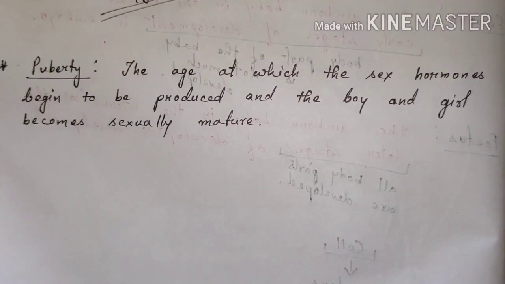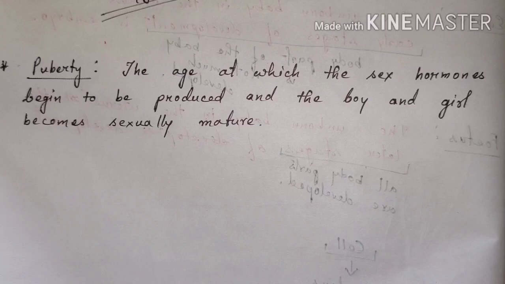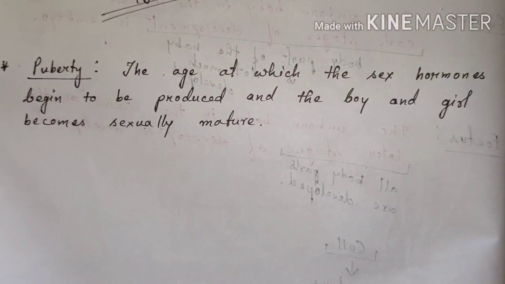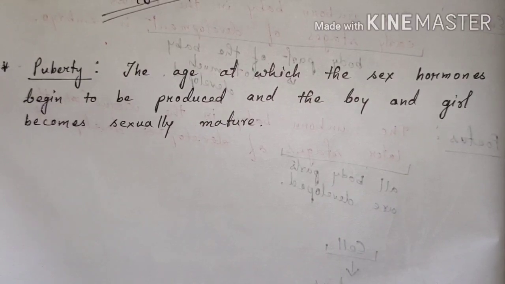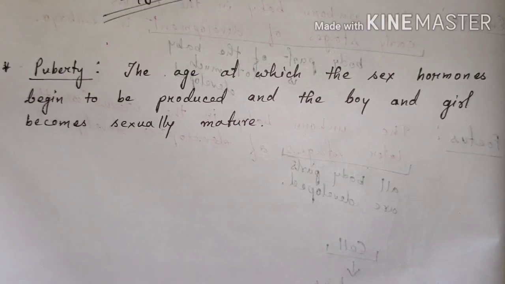We will now discuss puberty. Puberty is a stage at which a boy or girl becomes sexually mature. That means they become capable of reproducing. And this puberty happens at the time of adolescence. Adolescence means the time when the boy or the girl attains sexual maturity.